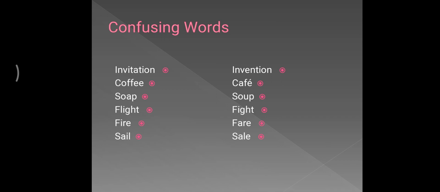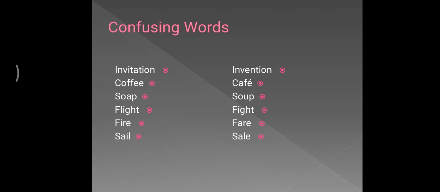Confusing words like invitation, invention; coffee, cafe; soup, soap; flight, fight; fire, fur; sail, sale. Okay, and these are the confusing words.